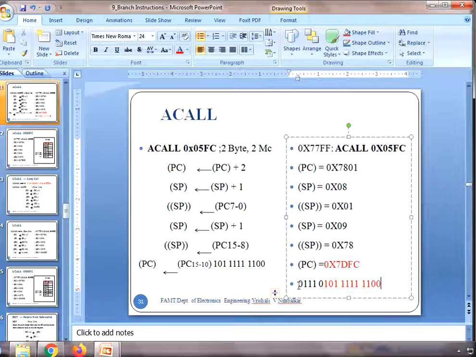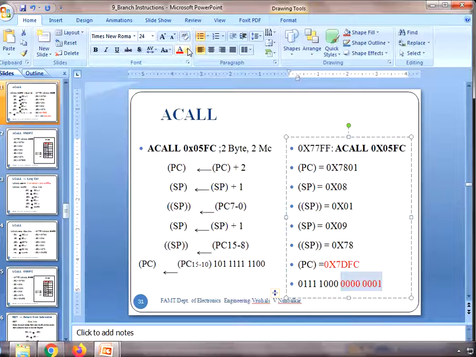So eventually, see what address got formed. The subroutine address formed was 7801. I am sorry, this should be 7, let me write the return address 78. So what was the current program counter? The current program counter was, let me write it again, 7 8 0 1, 0 0 0 1.